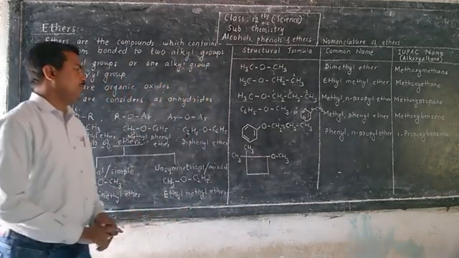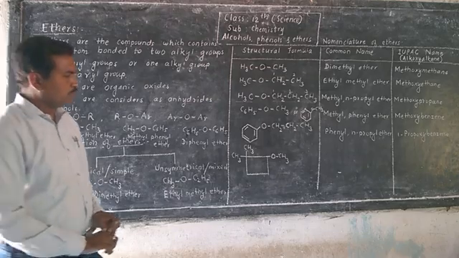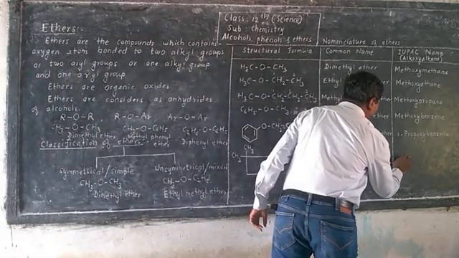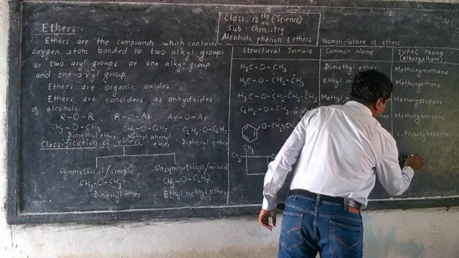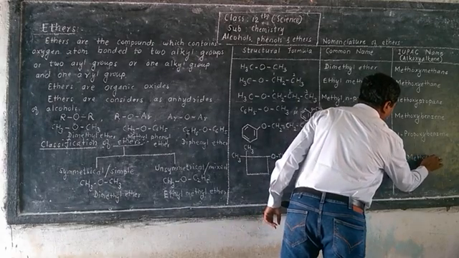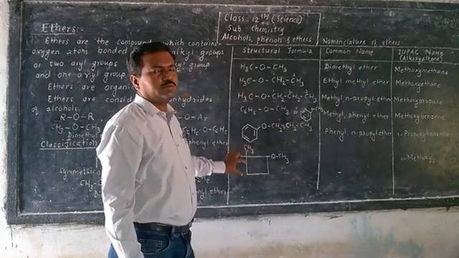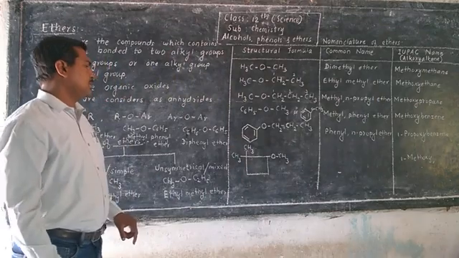So that will be 1-methoxy. And these 2 methyl groups are attached to second carbon atom.